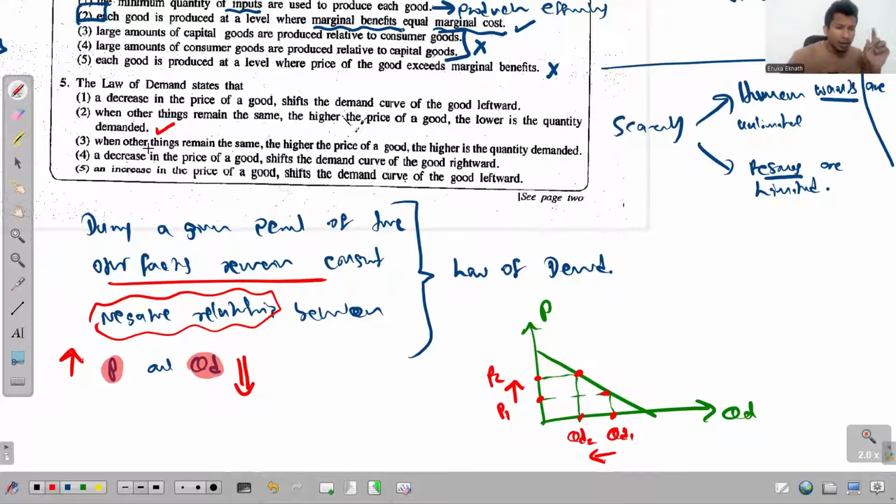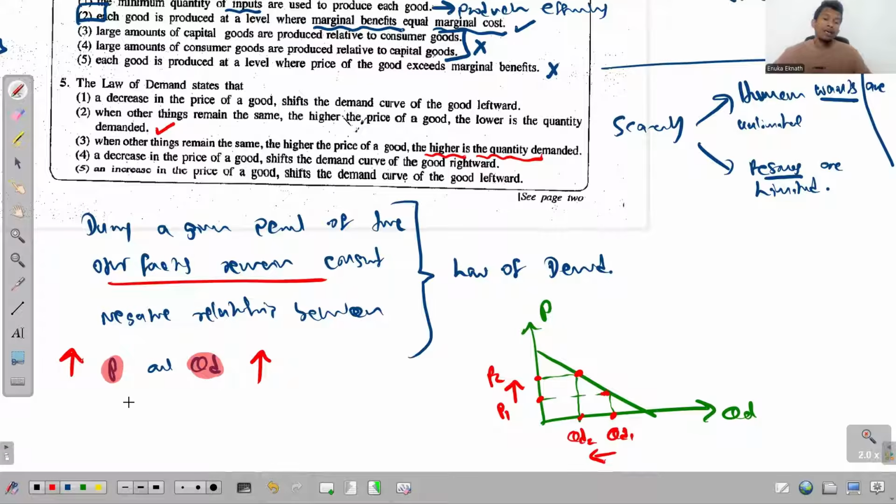But look at the third one. When other things remain the same, the higher the price of the good, the higher is the quantity demanded. No. If one variable increases and the other also increases, then there has to be a positive relationship. But the law of demand always tells us that there is a negative relationship between these two. So this third one has to be wrong, because it's simply the opposite of the second one. If the second one is true, the third one has to be false.